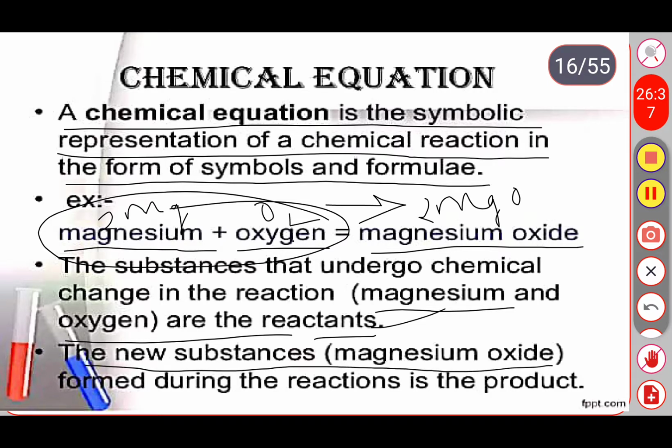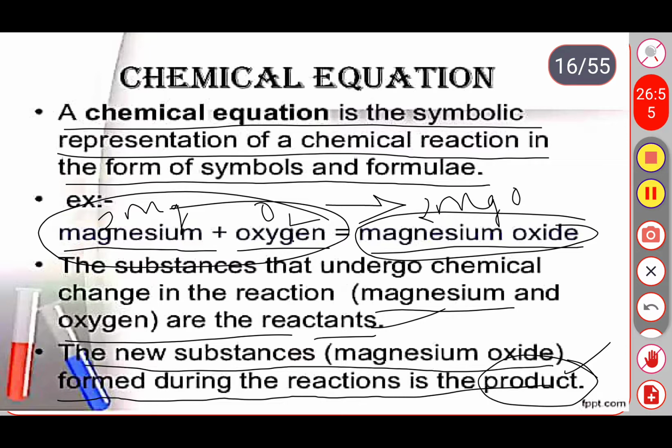The new substance, magnesium oxide, is formed after the combination of magnesium and oxygen, and that is nothing but the product. So each and every chemical equation involves two parts. First part is reactants and second part is product.